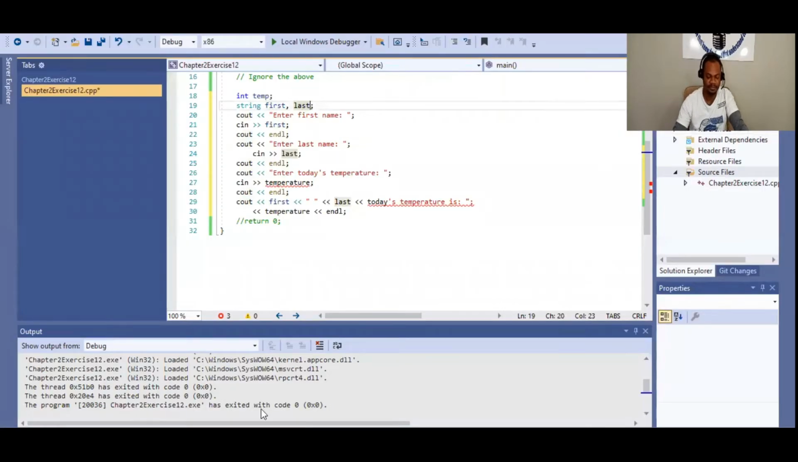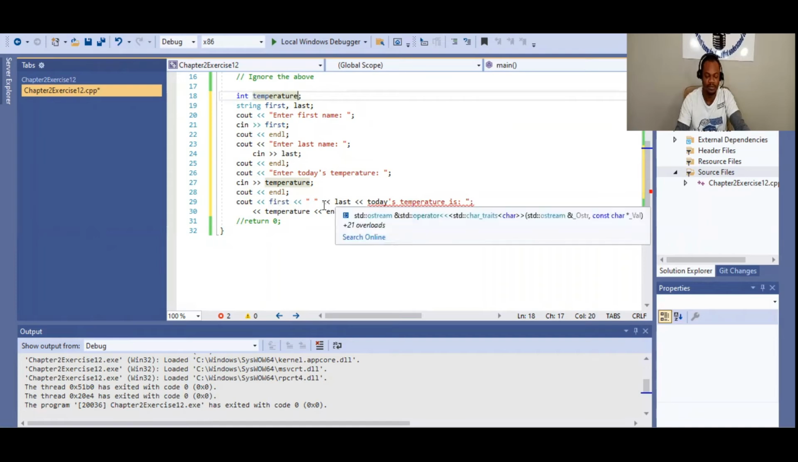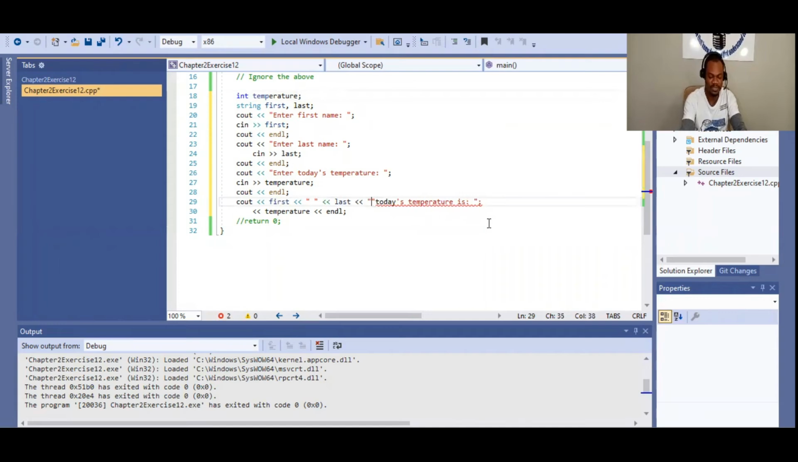Then in my program, we can notice here, temperature also is underlined. The reason is that temperature here is another undefined variable. So we define the variable as temp, okay? It could have been temperature. If it is temperature, for instance, then here it won't be underlined anymore. And then over here, today's temperature, the reason is there's a quotation mark missing like this. And then if I put the quotation mark there, everything is correct.